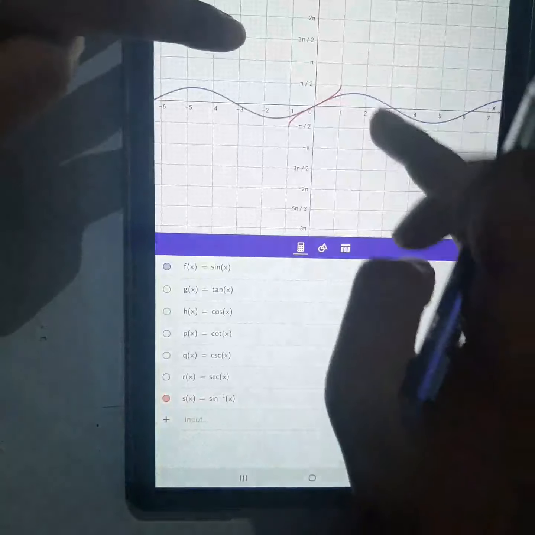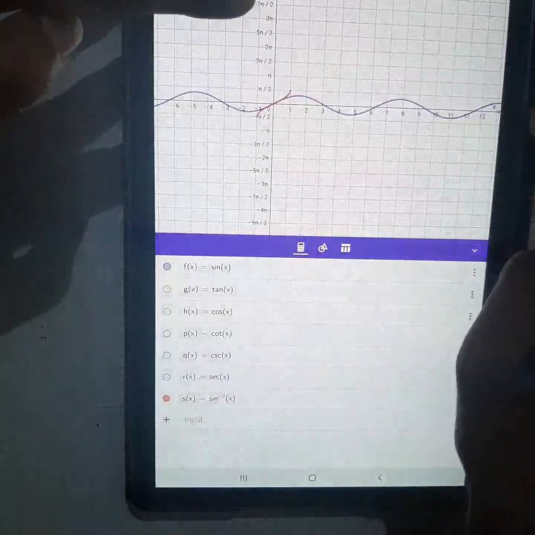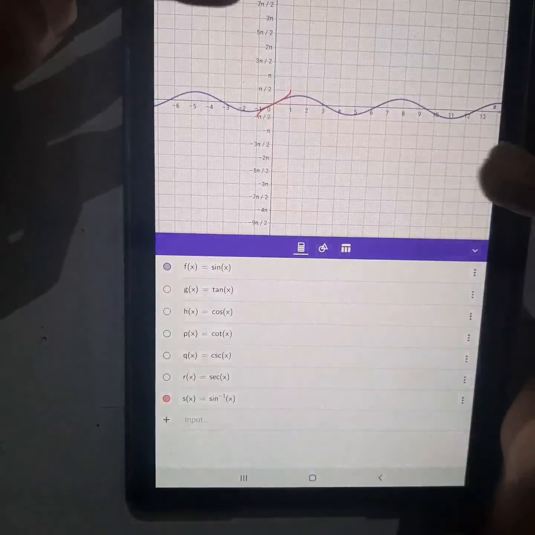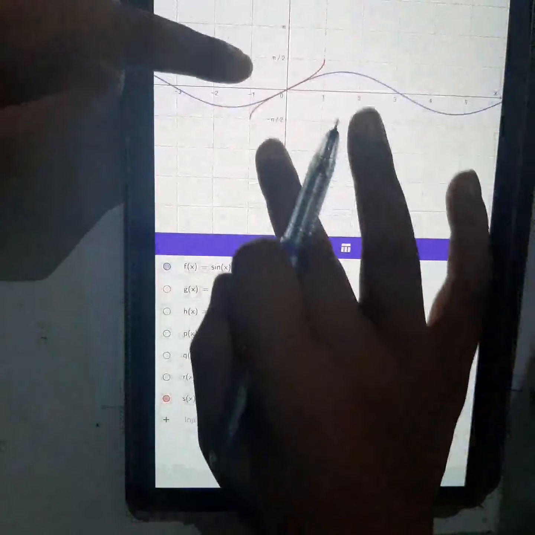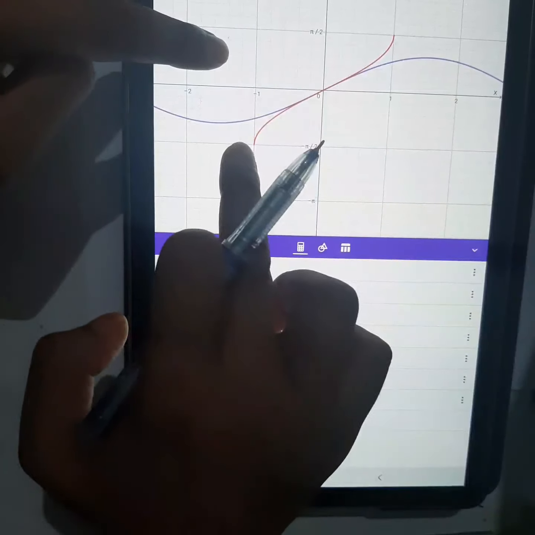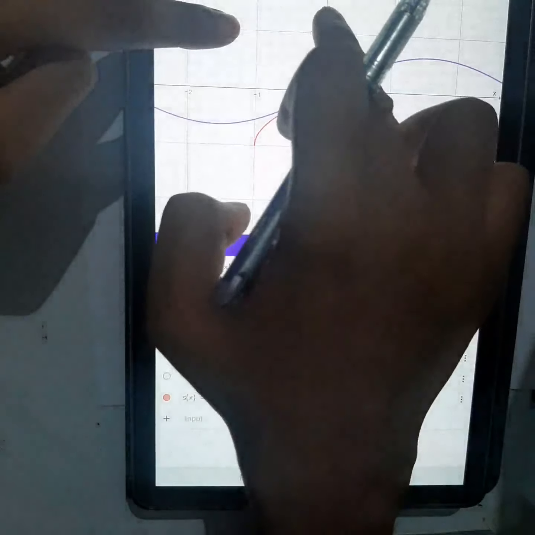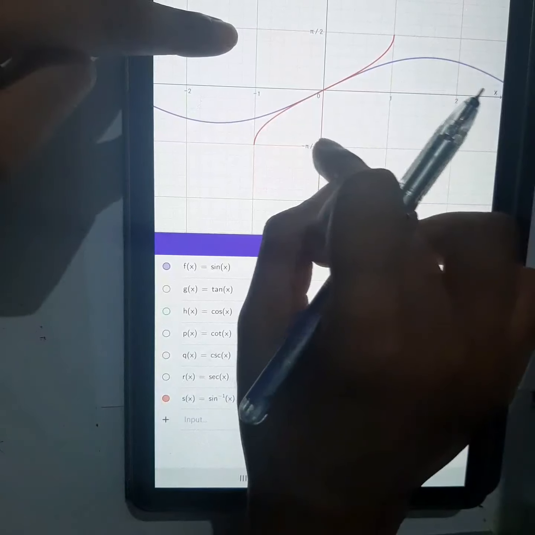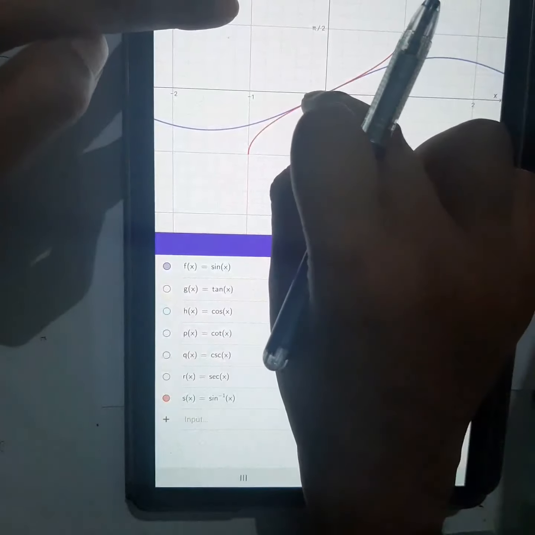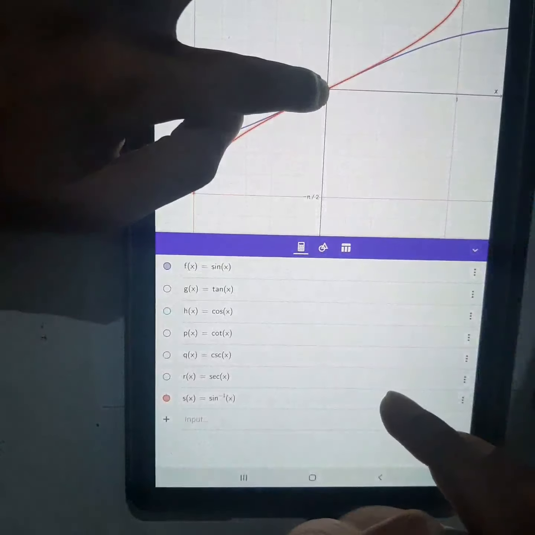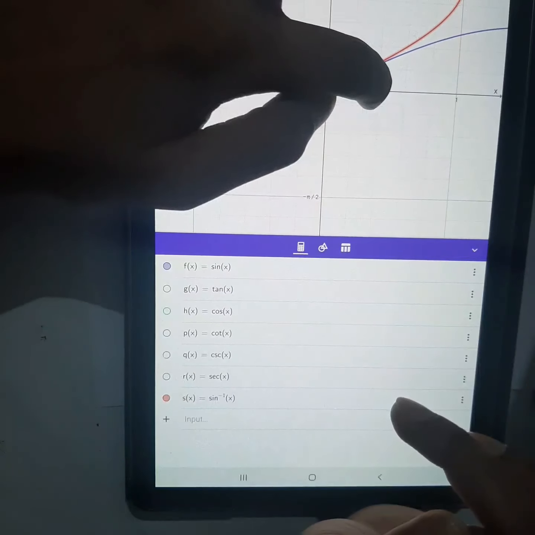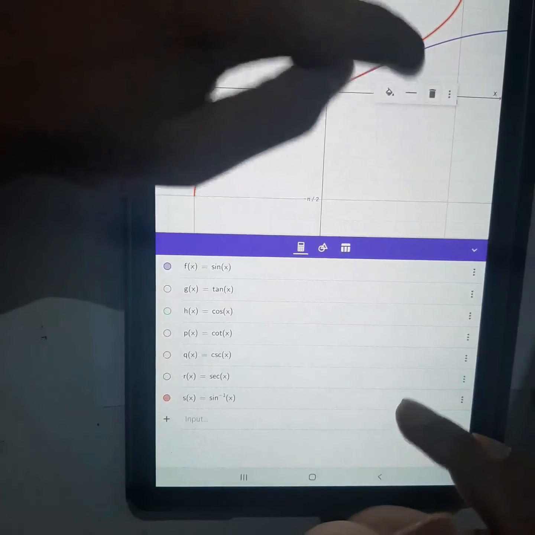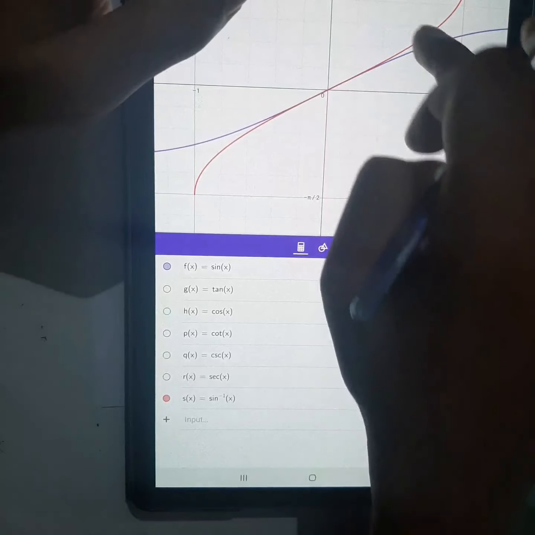Because I told you, you cannot take all the values of x. Why? Because if you take all the values of x, the inverse will not exist. So only some values we are taking. So what values am I taking? Can you see? Minus 1 to 1 here, and on the y-axis, minus pi by 2 to pi by 2. You can see, if I take 0 on the x-axis, what will be your y value? 0 only. If I take something here, your y value will be here. If I take an x value something here, your y will be this one.